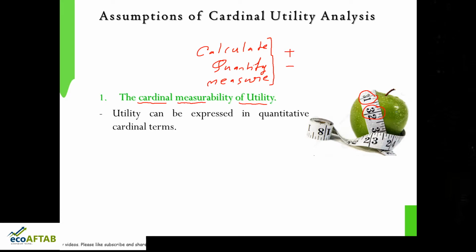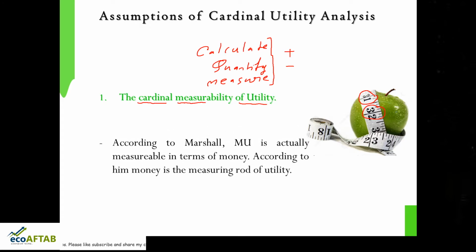This is what quantitative utility is. According to Marshall, marginal utility is measured in terms of money. So how can we calculate utility? Marshall used money as the source of calculating utility. According to him, money is the measuring rod.